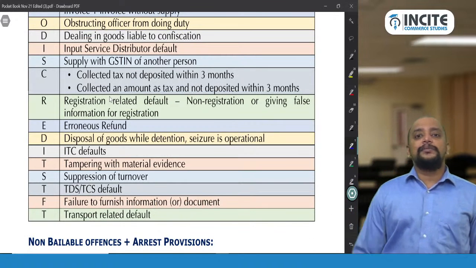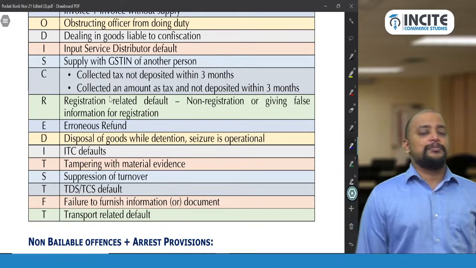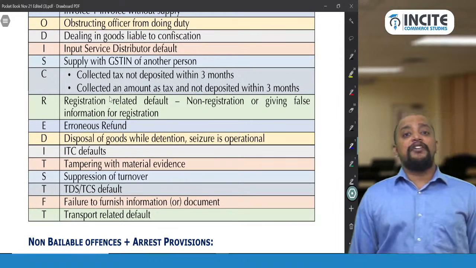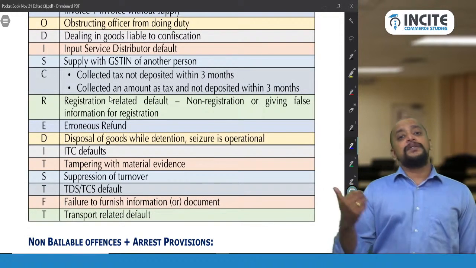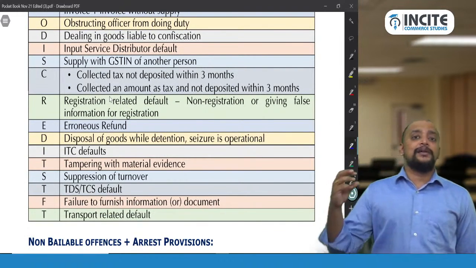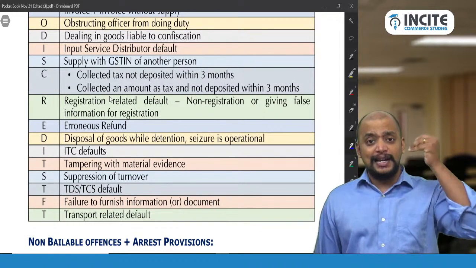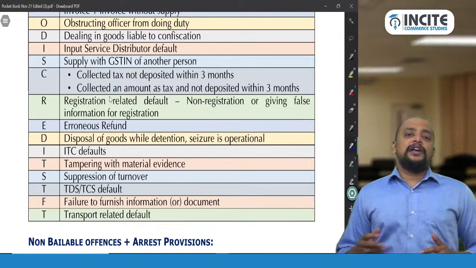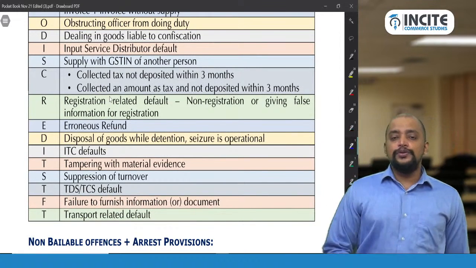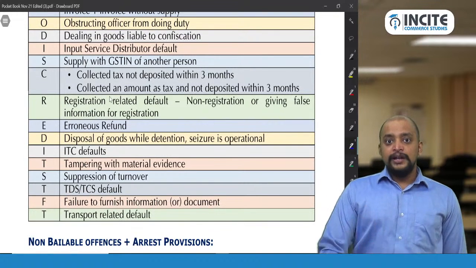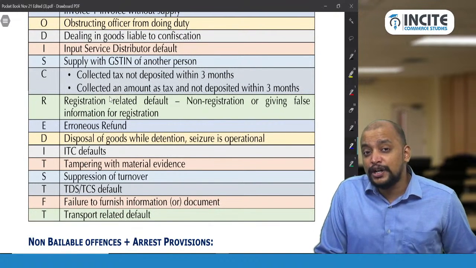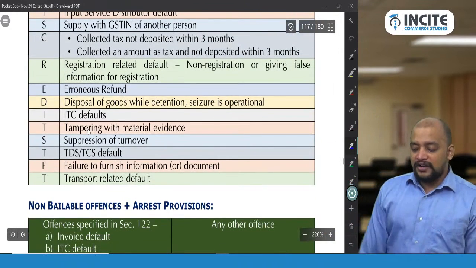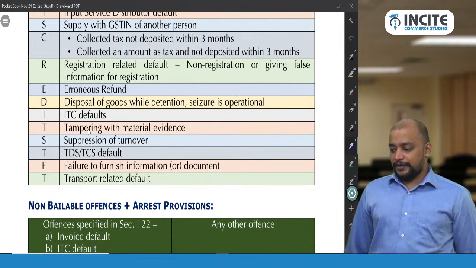Or I am making an exempted supply. I am not supposed to collect tax on that exempted supply, but I collected it. That is also an amount collected as tax. And then I need to collect only 5%, but I collected 12%. So this 7%, whatever is extra collected, is known as collected an amount as tax. Okay. So either collected tax not deposited within 3 months, or collected an amount as tax and not deposited within 3 months. These two are offences under C. That leads to penalty. What is the penalty? 122 subsection 1, 100% of the tax or 10,000, whichever is higher. Okay. Then R for registration related default.